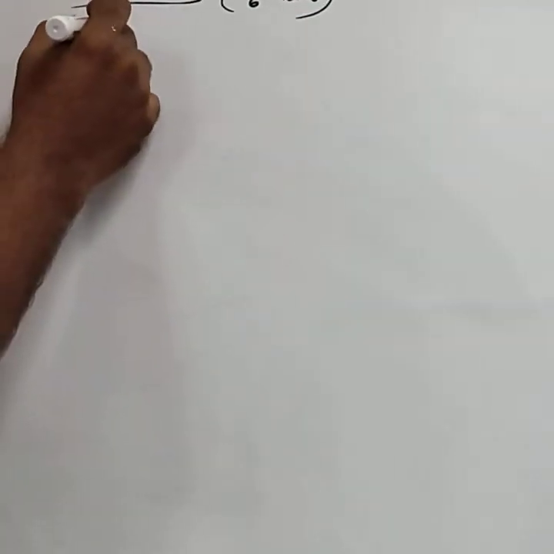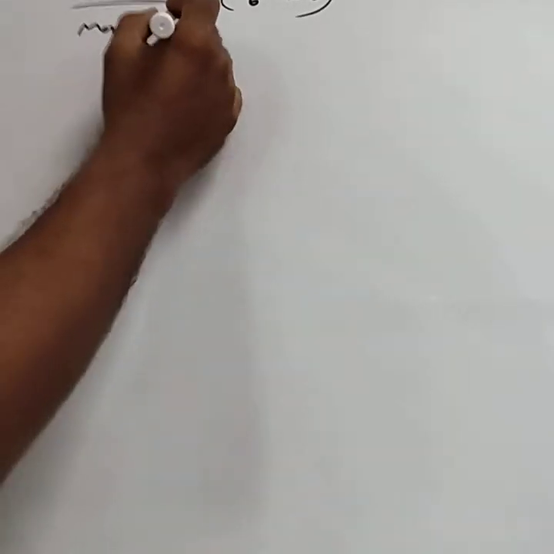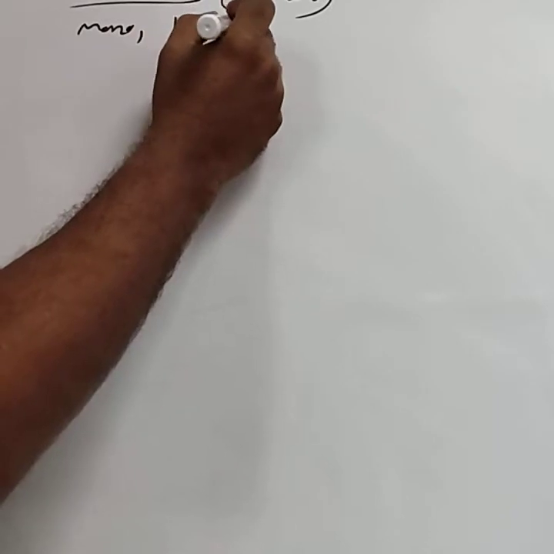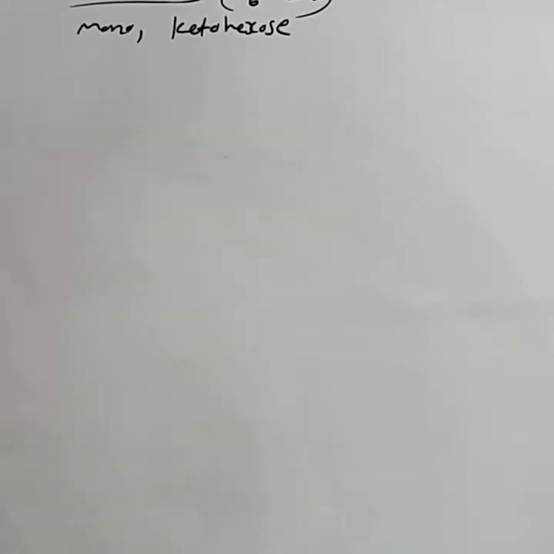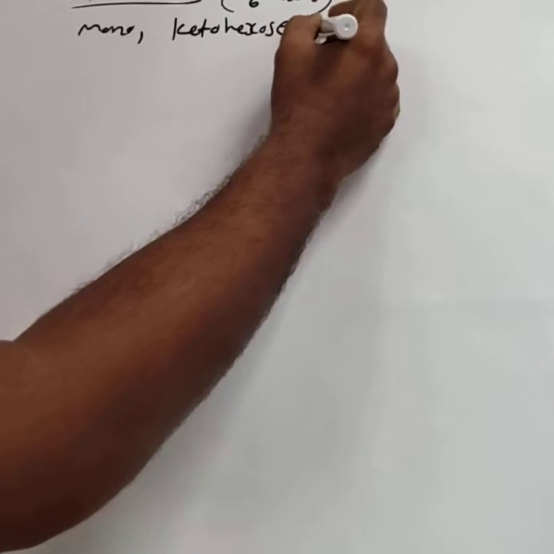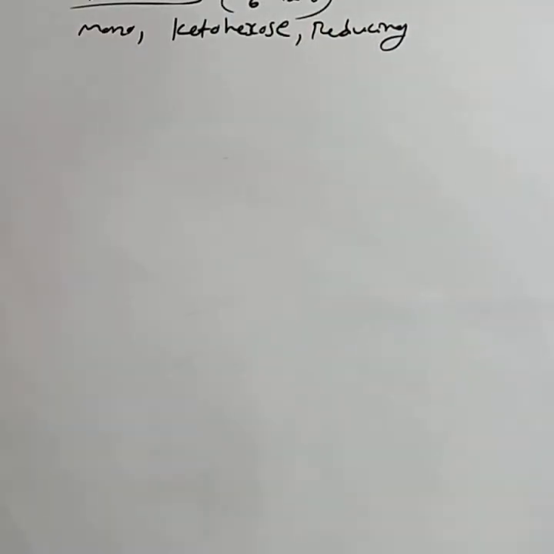Fructose is a monosaccharide. It is a ketohexose. Ketohexose means it contains a ketonic group and has 6 carbon atoms. It is also a reducing sugar. Reducing sugar means it reduces Tollens and Fehlings reagent.